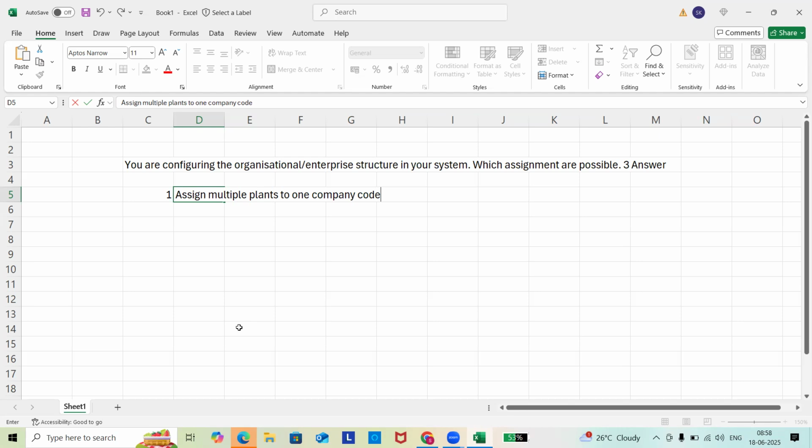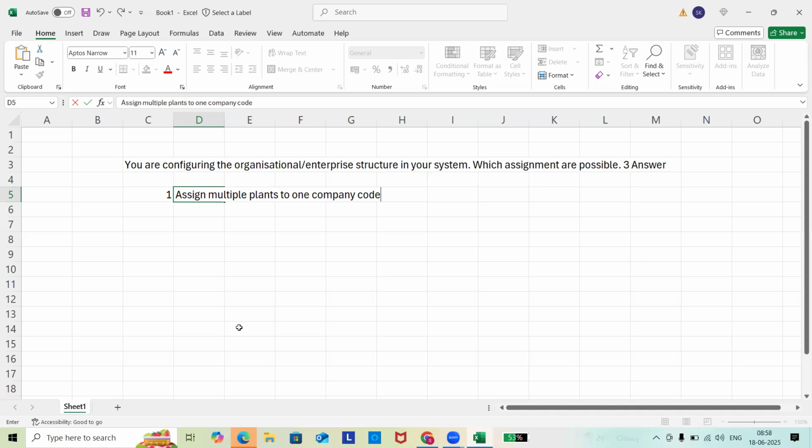Then another answer: assign multiple loading points to plants. So sometimes you will have this kind of multiple choice questions. Similarly, you may have different questions where you need to give an answer directly. So, assign multiple loading points to a plant.